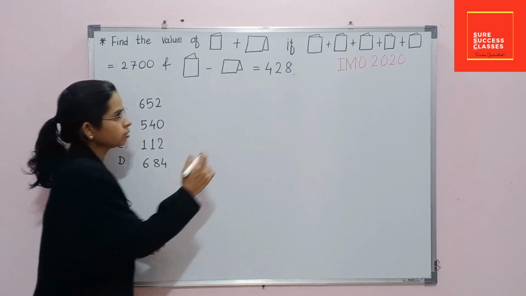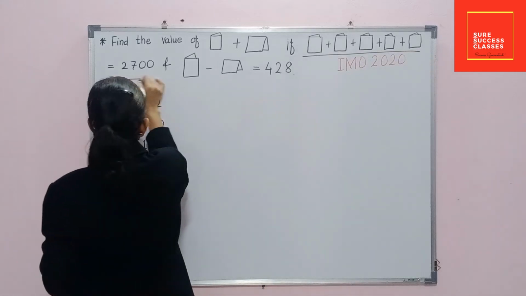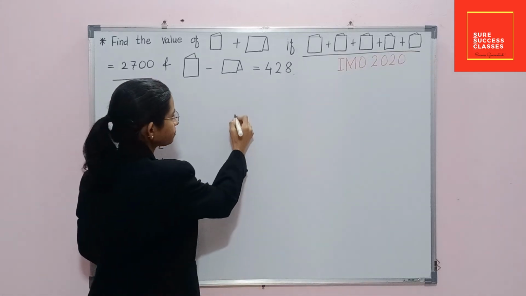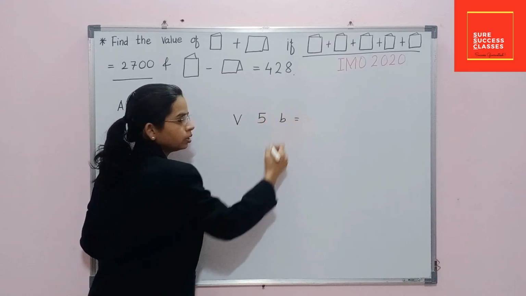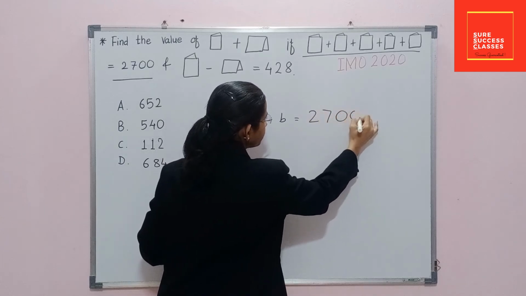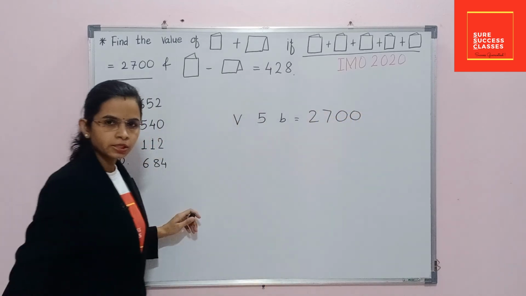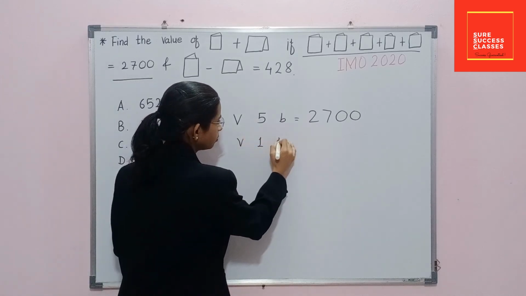If you observe, this is the main part of the question. Value of 5 books is equal to 2700. By using this expression we can find out value of one book.